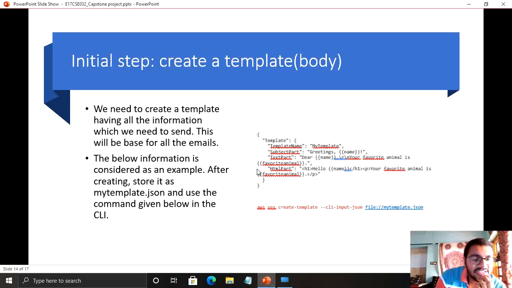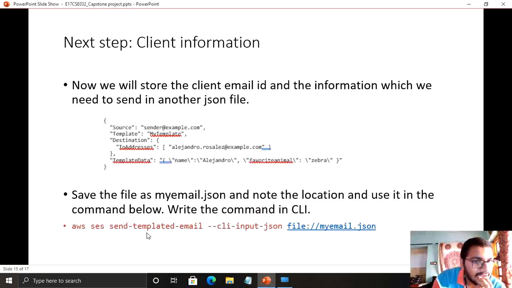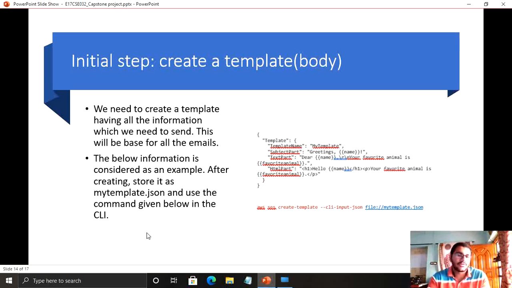Initially, to work on CLI, one needs to install CLI version 2, and after installing we can use AWS configure in order to configure our details on the console. We can also use JSON as our default format. After creating this template, we can use a single email service.